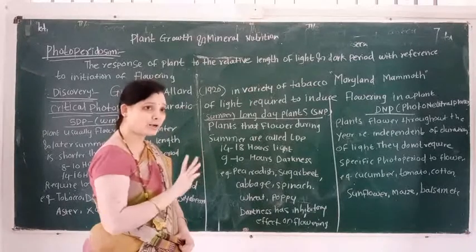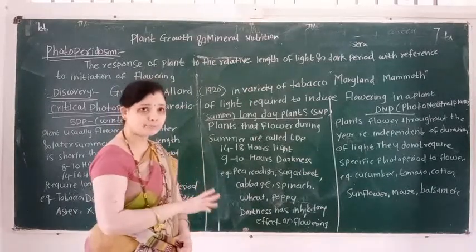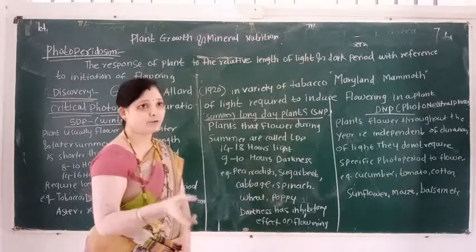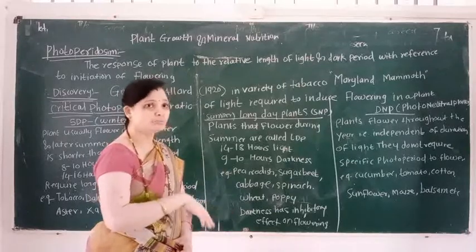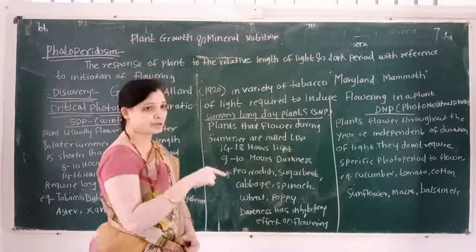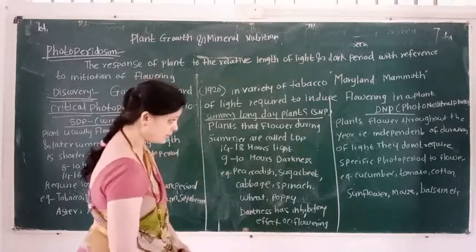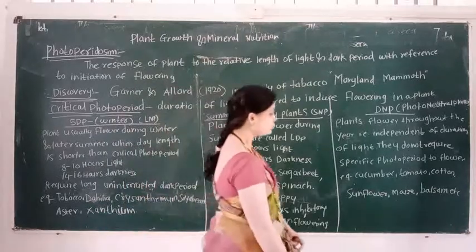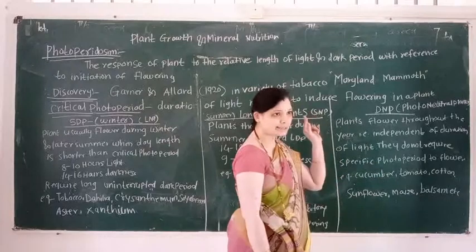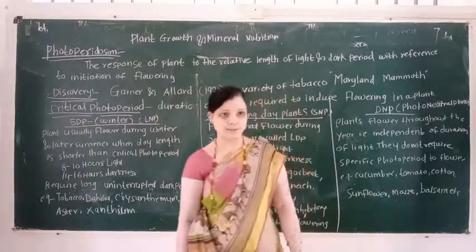So a day neutral plant induces flowering throughout the year when light is more or when light is less, when darkness is more or darkness is less. So day neutral plants are also known as photoneutral plants. For example, cucumber. Second example is tomato. Third example is cotton, sunflower, maize and balsam.